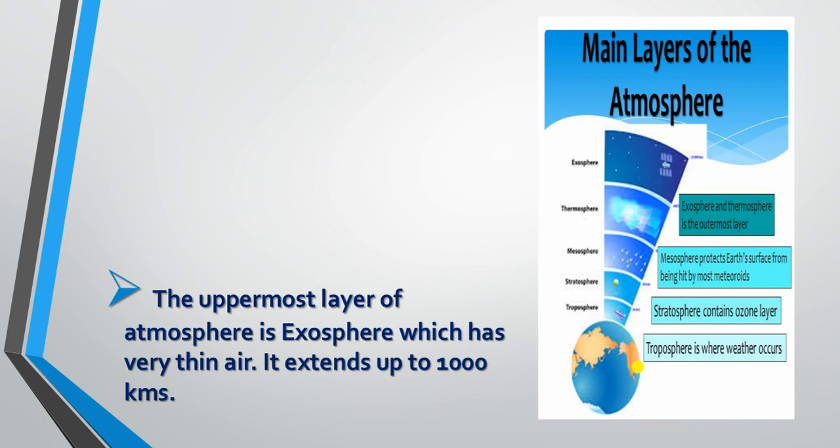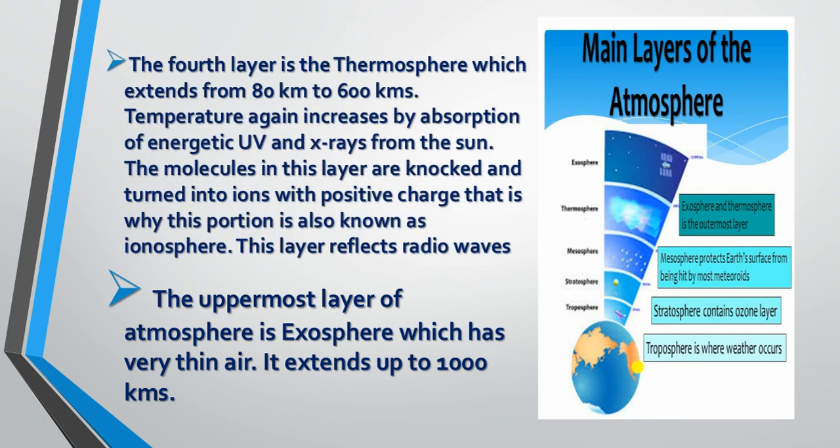Because the rays coming from the sun strike against molecules and produce positively charged ions there in the ionosphere. It is because of the charged nature of those ions that radio signals are transmitted to our Earth. And in the exosphere, we have satellites, and that extends up to 1,000 kilometers.